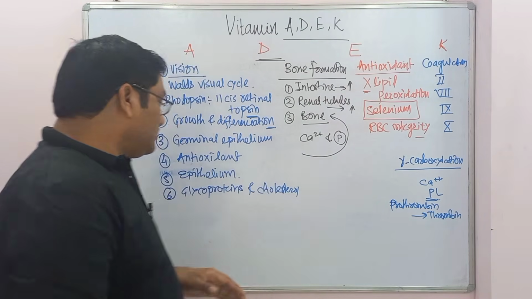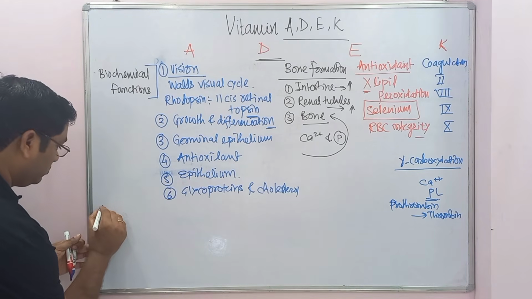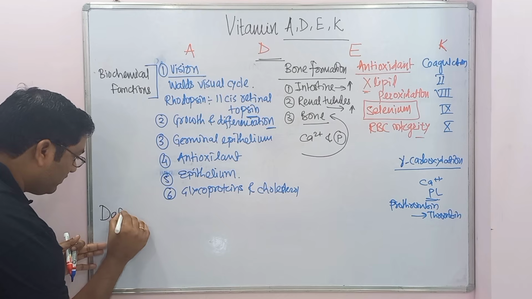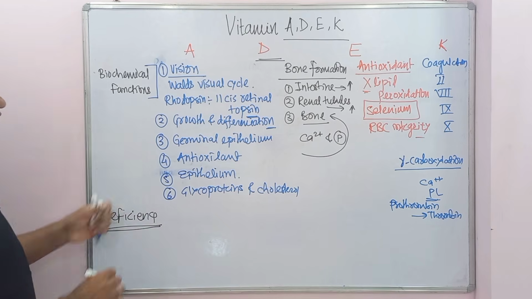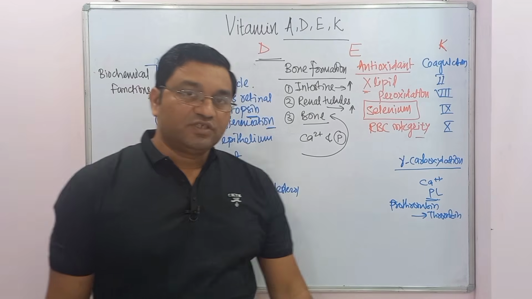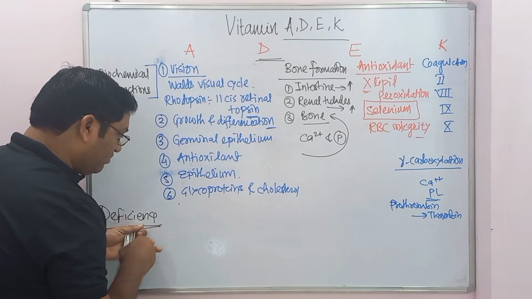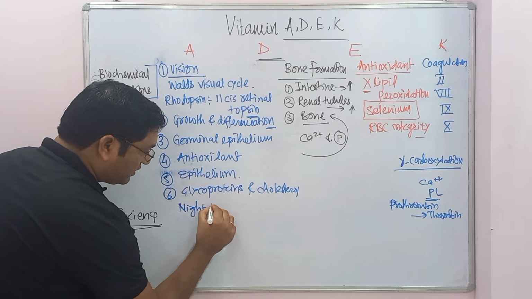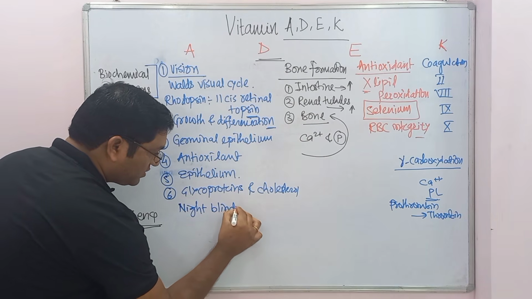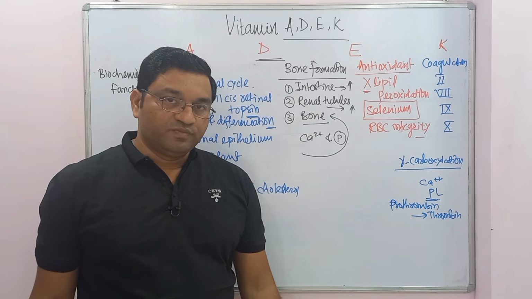Now coming to the deficiency manifestations. The important one, vitamin A deficiency manifestation: the first symptom is night blindness. So it is night blindness, increase in the dark adaptation time and night blindness. This is the first symptom of vitamin A deficiency.